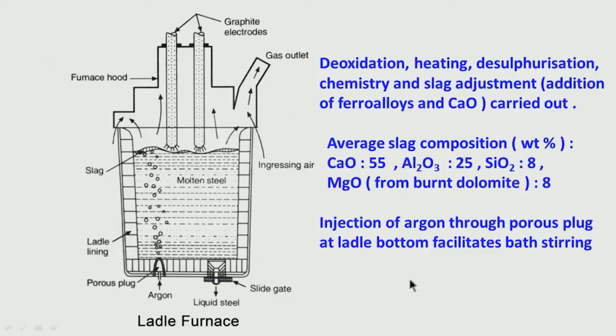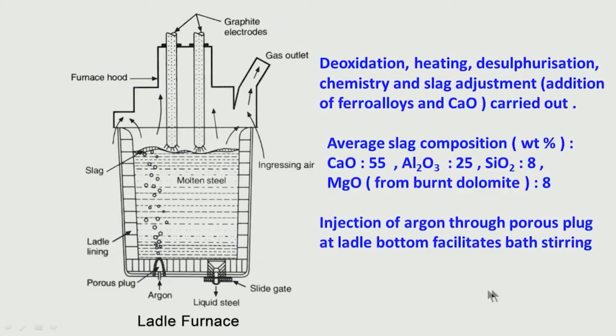So, how much argon you purge? Also, there are theoretical calculations. I will try to talk about it separately later on, but please try to understand the argon purging facility is there in all ladles. So, there is a presence of a porous plug at the bottom of the ladle.